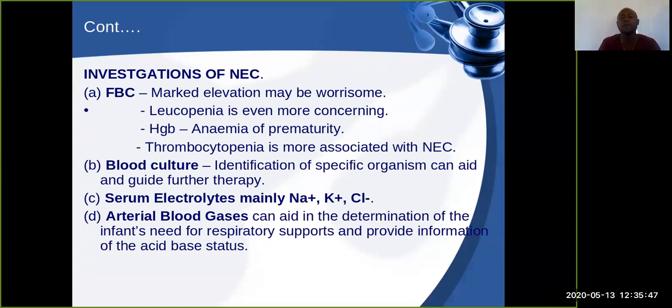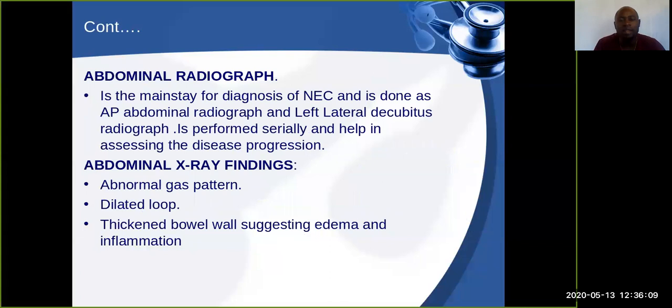When you look at the sodium and the potassium there. You can also do the arterial blood gas, which can aid in the determination of the infant's need for respiratory support. This also may help us look at the acid base status, because you know that among the other systemic features that present with these patients, there are things like respiratory acidosis.